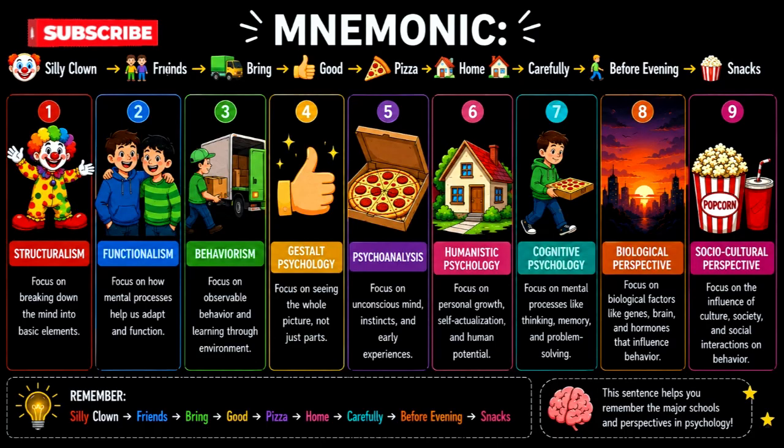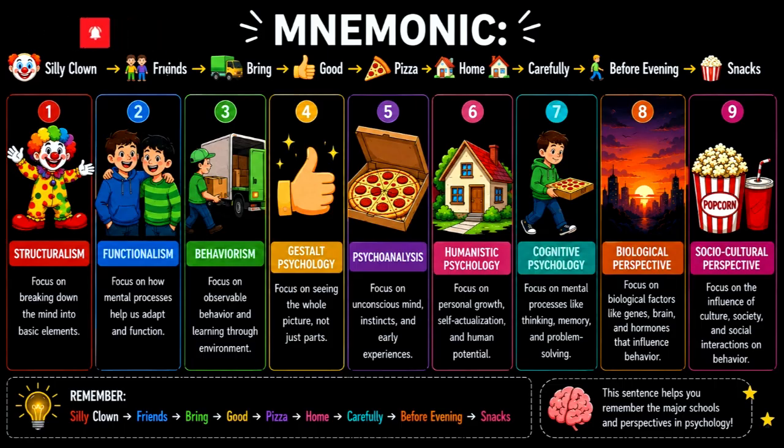Let's break it down. S, Structuralism. F, Functionalism. B, Behaviorism. G, Gestalt Psychology. P, Psychoanalysis. H, Humanistic Psychology. C, Cognitive Psychology. B, Biological Perspective. E, Evolutionary Psychology. S, Socio-Cultural Perspective. Repeat it with me.